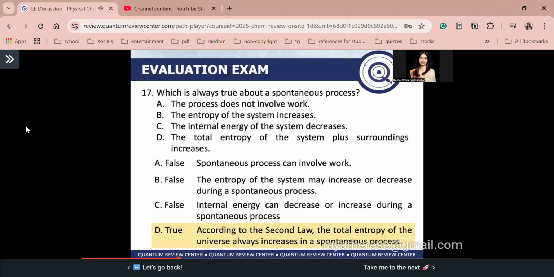Next, guys, internal energy of the system decreases. So, that is also false because during a spontaneous process, internal energy can decrease or increase depending on the value of heat and the value of work. Oh, lastly, guys, sabi sa letter D, the total entropy of the system plus surroundings increases. Okay, so that is the definition of your second law of thermodynamics, tama ba?